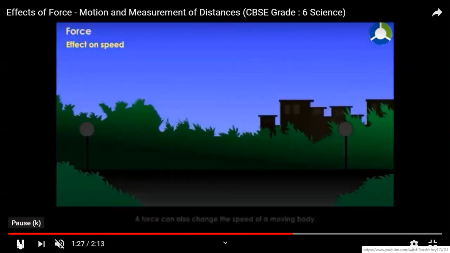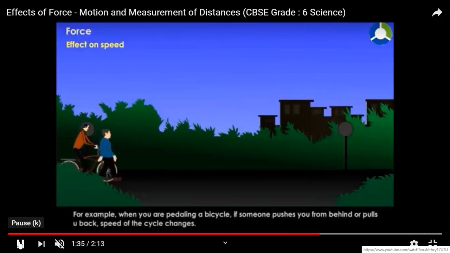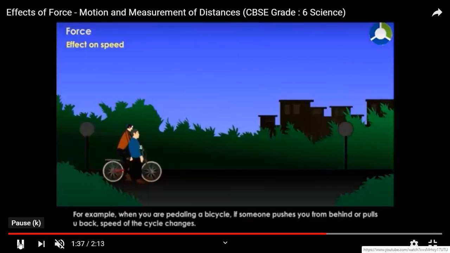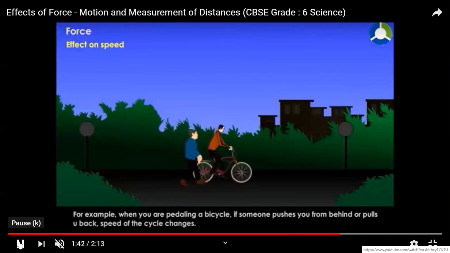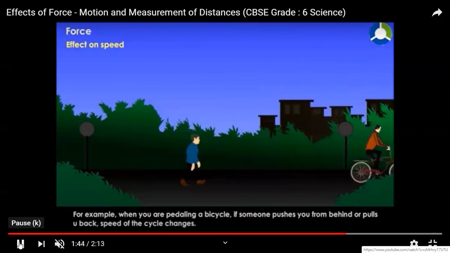Force can also change the speed of a moving body. For example, when you are pedaling a bicycle, if someone pushes you from behind or pulls you back, the speed of the cycle changes. Have you ever noticed it?